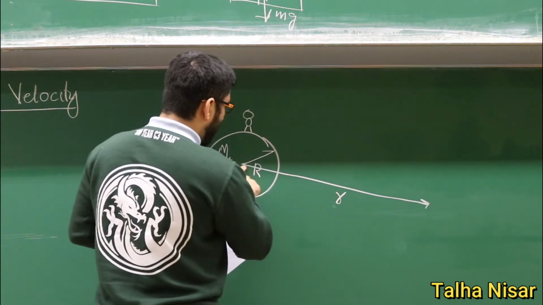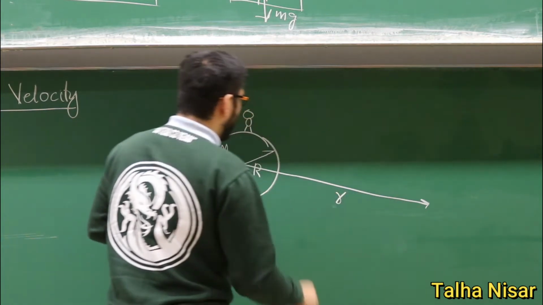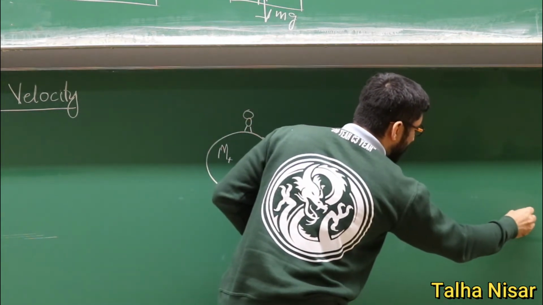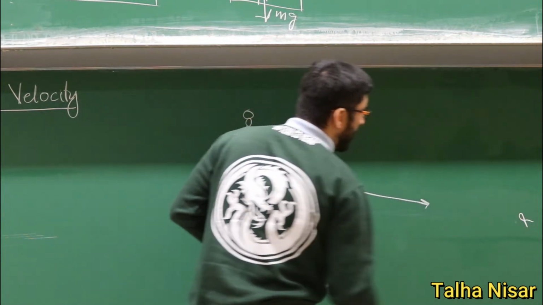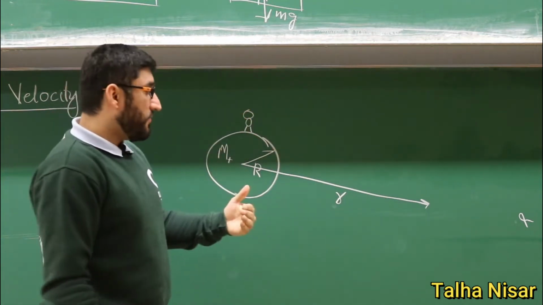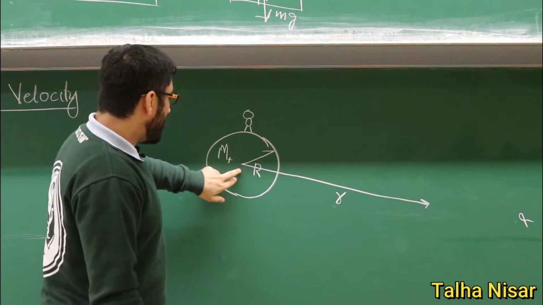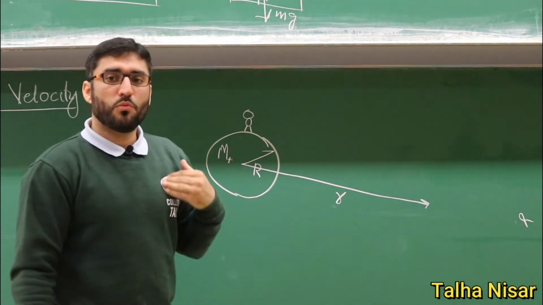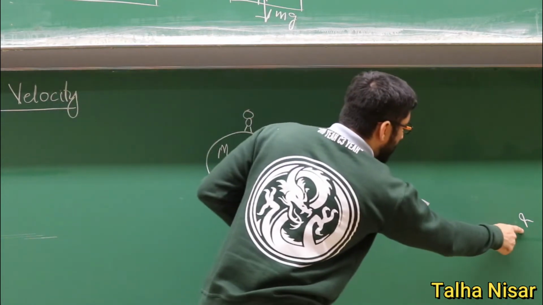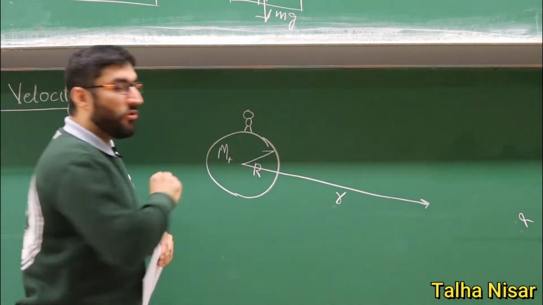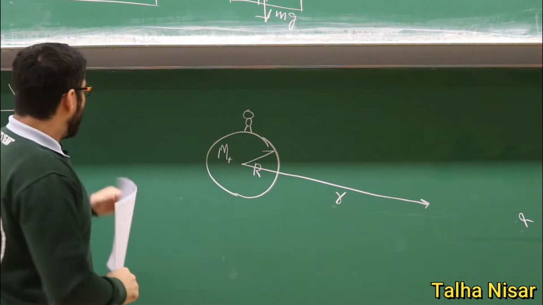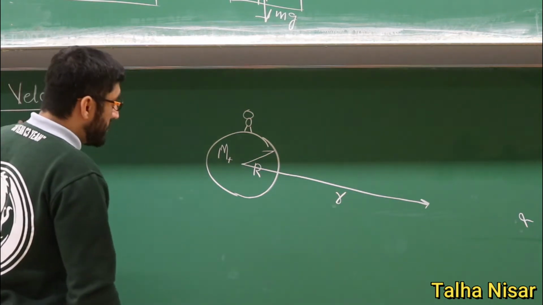If we are far away from the Earth, somewhere at infinity, the gravitational force due to the Earth's mass is almost zero. So if something is here, it will not feel the gravitational force, or the force will be negligibly small.